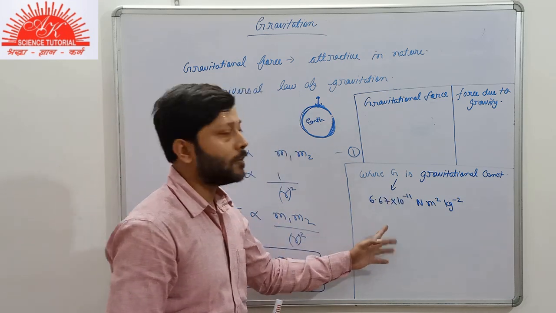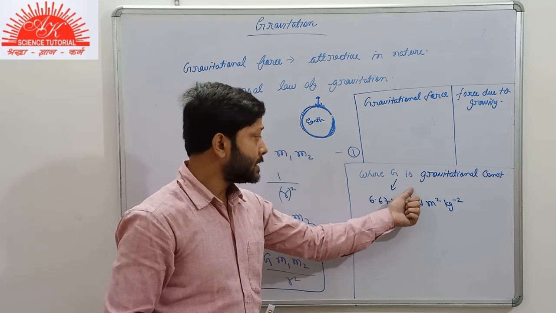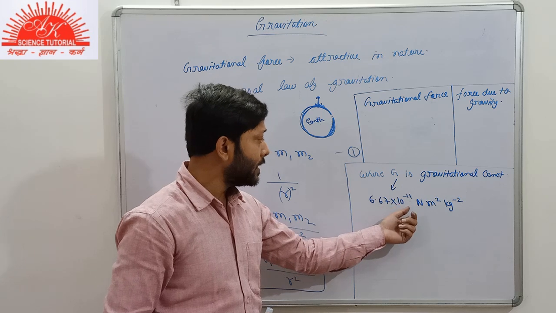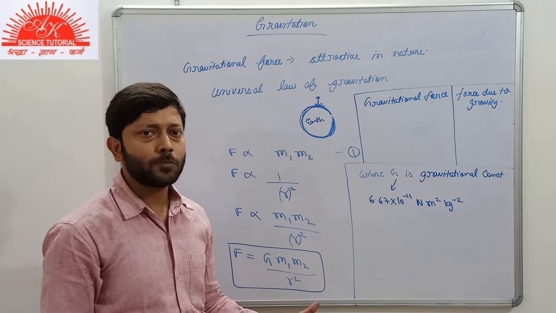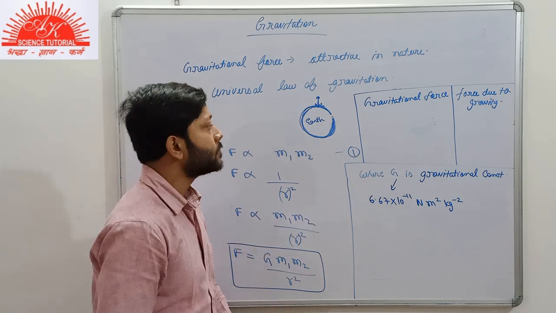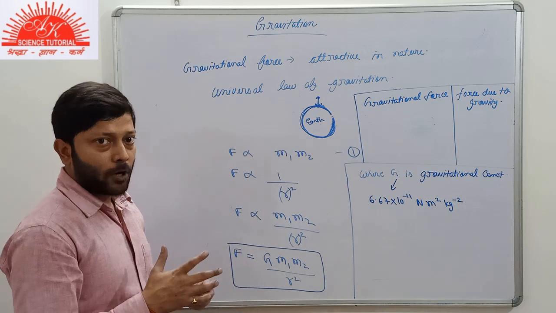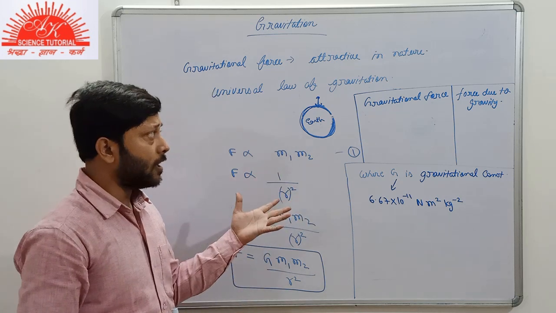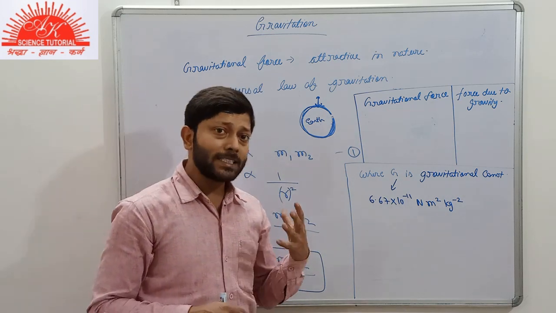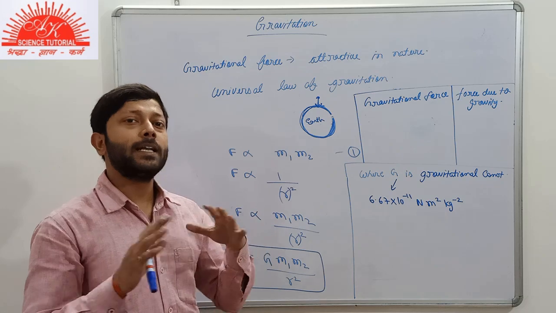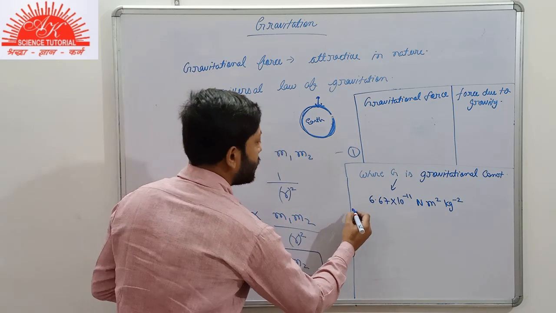Why so? It's very simple. It is due to the value of G. The value of G, as you can see here, is of the scale of 10 to the power -11. So it's a very small value. G is very small. So if you have to find the force of gravitation on any body that is exerted by Earth, that is the force due to gravity, this force exerted by Earth on any body is enough to attract anybody towards its surface. I'll give you a simple example for it.